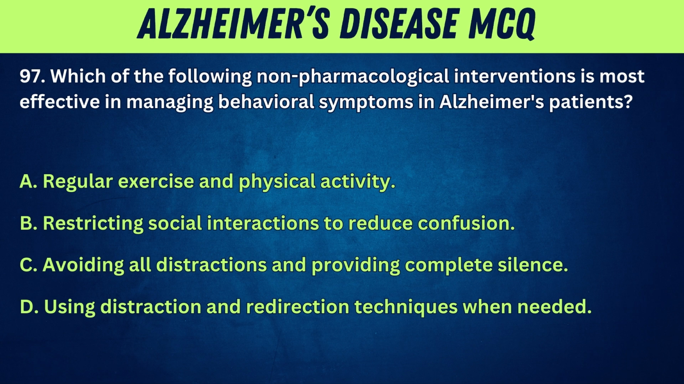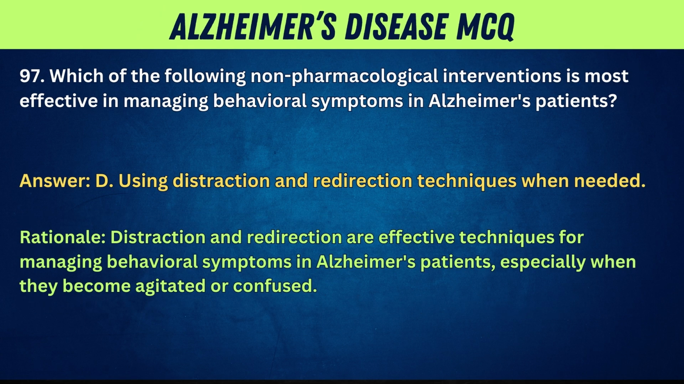97. Which of the following non-pharmacological interventions is most effective in managing behavioral symptoms in Alzheimer's patients? A. Regular exercise and physical activity. B. Restricting social interactions to reduce confusion. C. Avoiding all distractions and providing complete silence. D. Using distraction and redirection techniques when needed. Answer: D. Using distraction and redirection techniques when needed. Rationale: Distraction and redirection are effective techniques for managing behavioral symptoms in Alzheimer's patients, especially when they become agitated or confused.